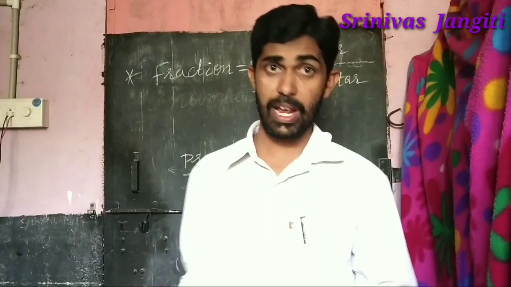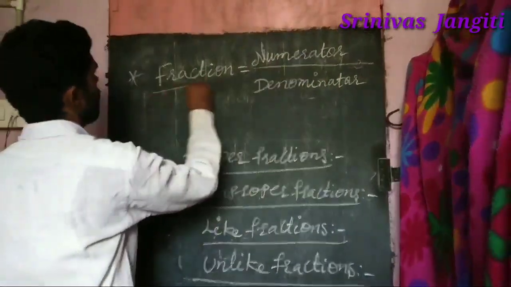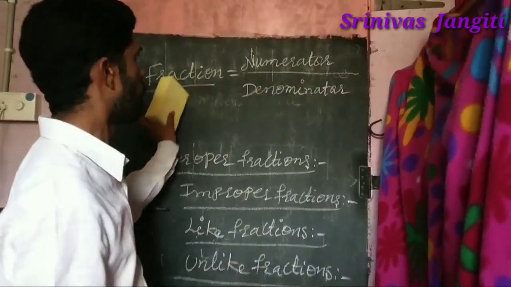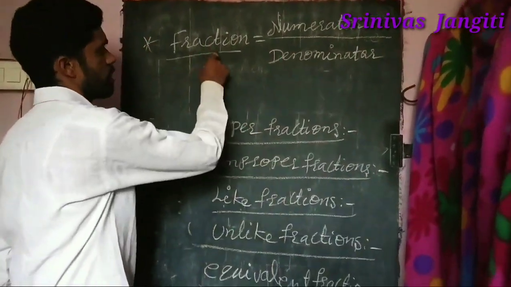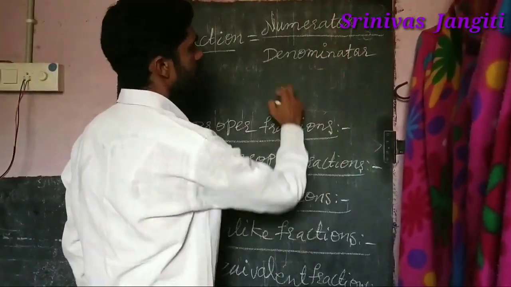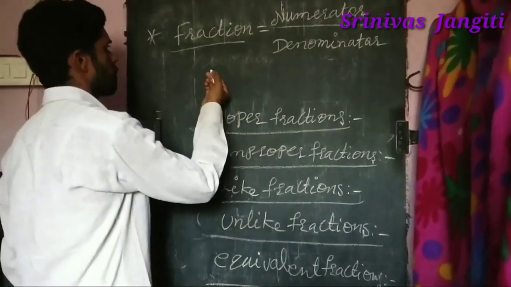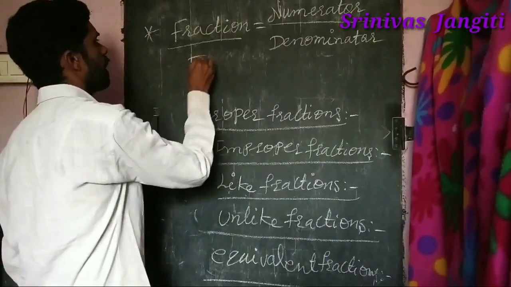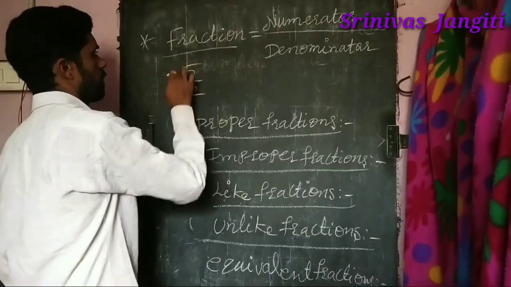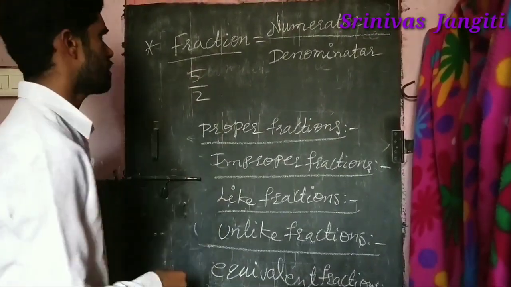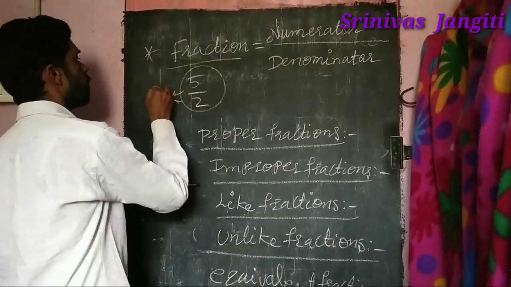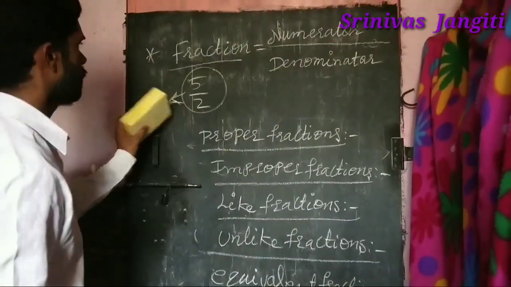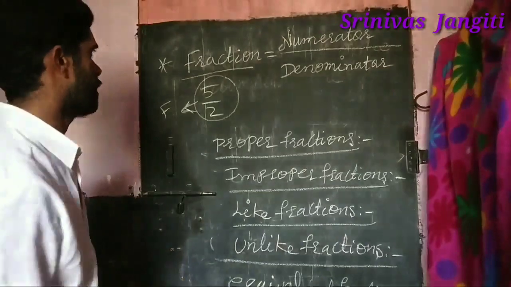Our topic is fractions, right? A fraction is so simple. It is a numerator by denominator. Suppose it is 5 by 2. This is only a fraction, 5 by 2.